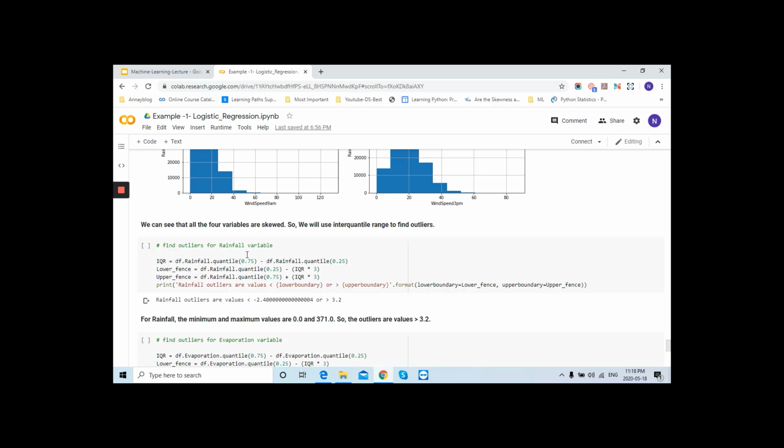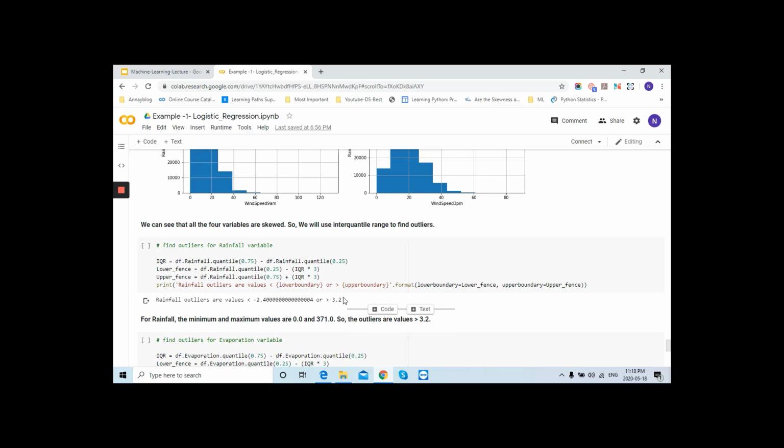Now we will find the outliers using the equation which we have. The interquartile range is equal to the 75th percentile minus the 25th percentile, Q3 minus Q1. This gives us the IQR, and then we will find the lower range value and upper range value. This upper and lower range means your data should lie between them. If it goes beyond the lower value, that is an outlier, and if it goes beyond the upper bound, that is also an outlier.